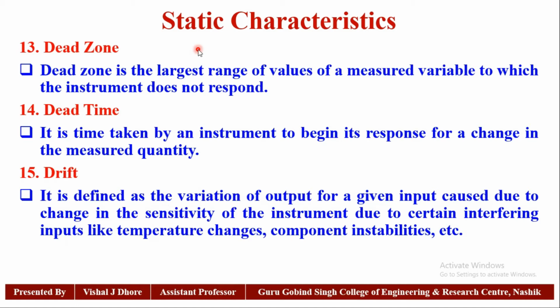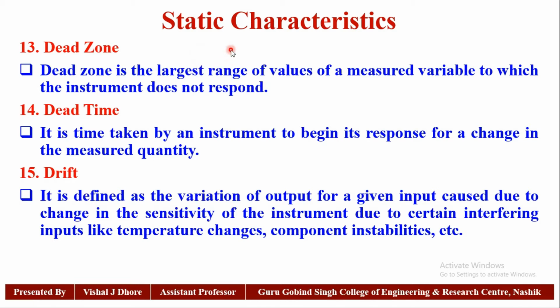It is defined as the variation of output for a given input caused due to change in the sensitivity of the instrument due to certain interfering inputs like temperature changes, component instability, etc. This is known as drift.